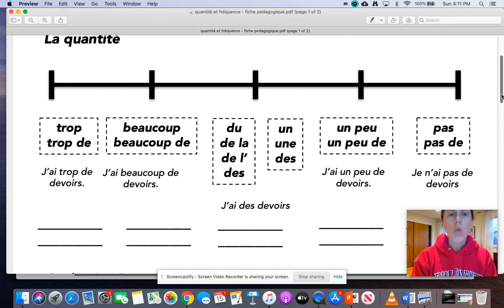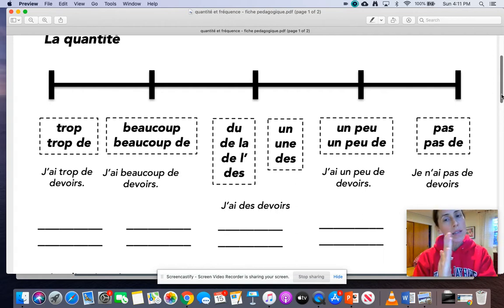Trop or trop de means too or too much, T-O-O, too. For example, j'ai trop de devoirs. I have too much homework. So on those two little lines, you want to make notes and write down that these mean too or too much, T-O-O. Next, we have beaucoup, beaucoup de, and that means a lot. J'ai beaucoup de devoirs. I have a lot of homework.